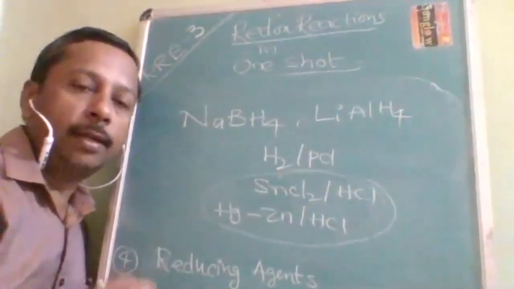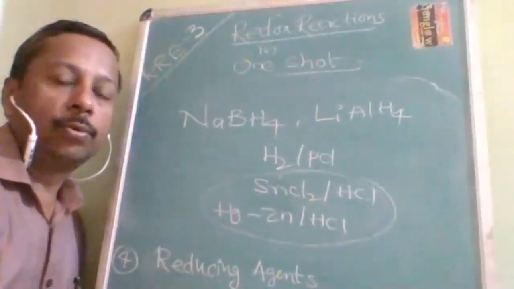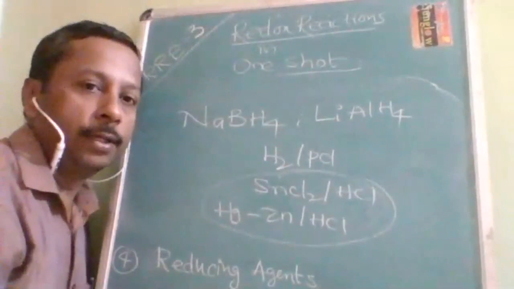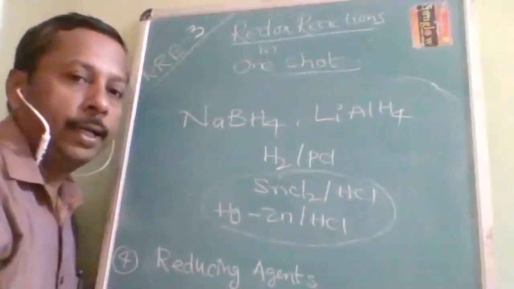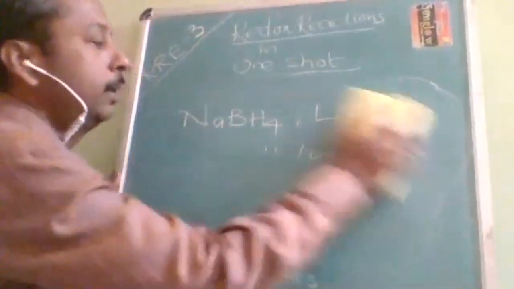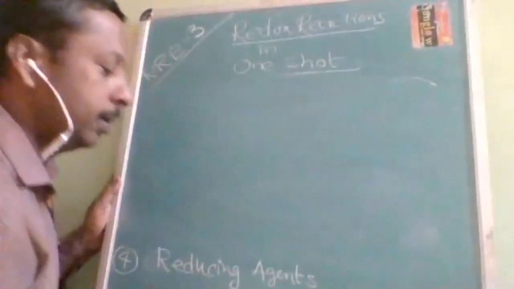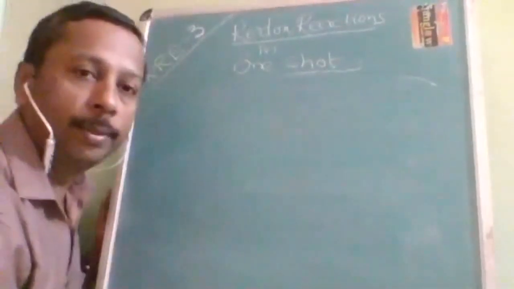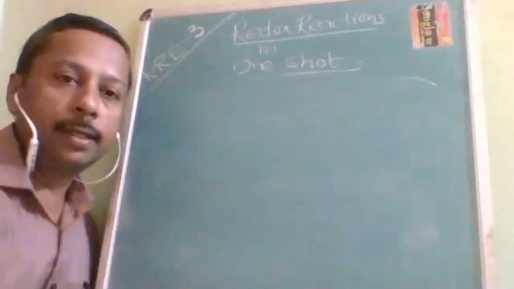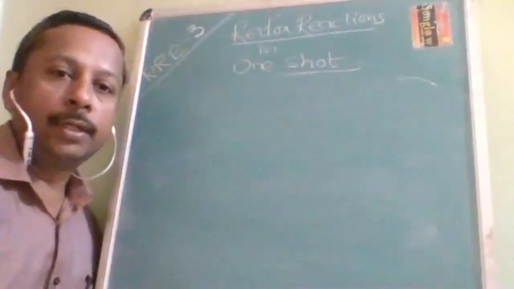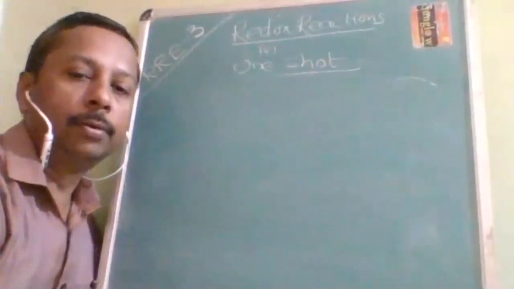There are some allotropic forms of hydrogen, and in that you will come to know which is the more powerful reducing agent. For that there is already one video, on hydrides, types of hydrides and their allotropes. Next, reducing agents are over. So we have studied how many terms? Four terms: oxidation, reduction, oxidizing agent, and reducing agent. I think the basic terms are clear to you now.